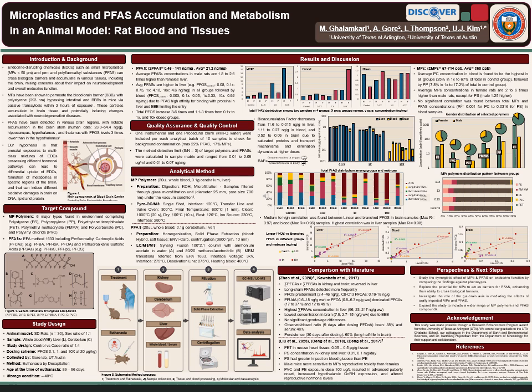To give you some background information, endocrine disrupting chemicals such as microplastics and PFAS are persistent pollutants that can cross biological barriers like the blood brain barrier and accumulate in various tissues, including the brain.